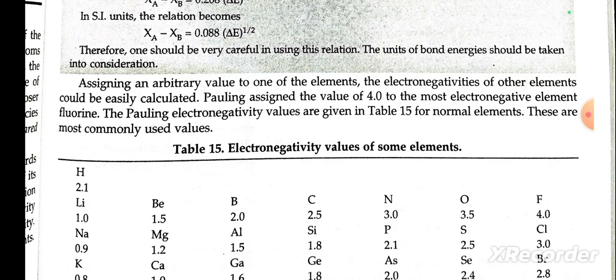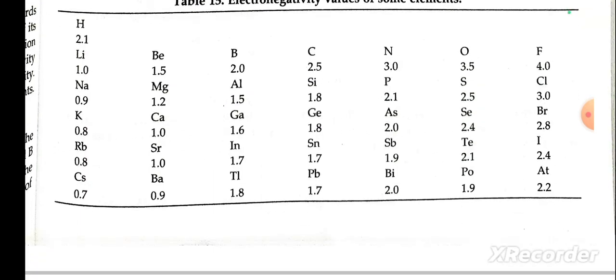While using this relation, care should be taken that the bond energy is considered in the proper units. Assigning an arbitrary value to one element, the electronegativity of the other elements could be easily calculated. Pauling assigned the value of 4 to the most electronegative element, fluorine. The Pauling electronegativity values are given in Table 15 for the normal elements. They are the most commonly used values.